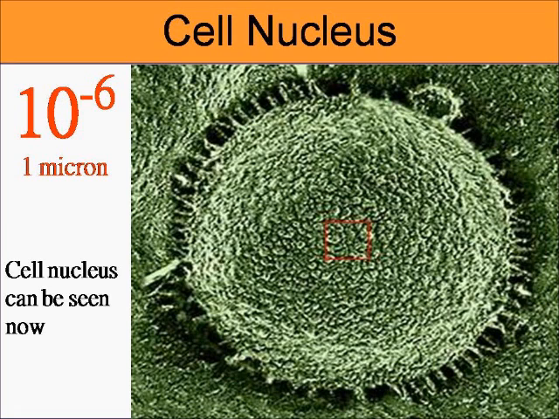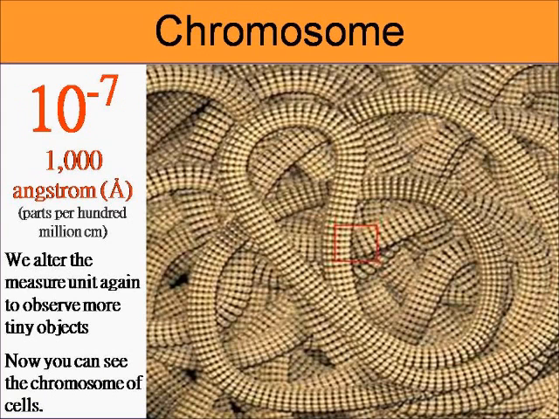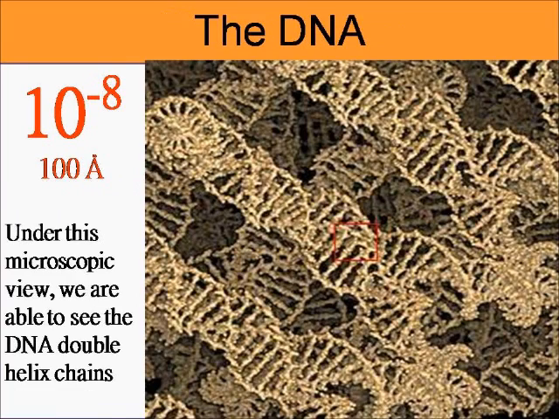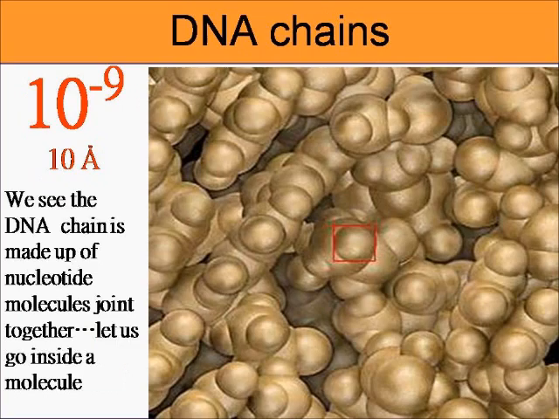All right, we're beginning to see the cellular structures, the nucleus of the cell. Wow. We are seeing chromosomes. Chromosome is what kind of shape our beings, but it is not the smallest structure yet. We are going to see the DNA, which is really what built human beings and all the living creatures. DNA. Now, this unit is called angstrom. It's actually an old unit because these days we use microns. 10 to the minus 9 power is micron. So this is angstrom.